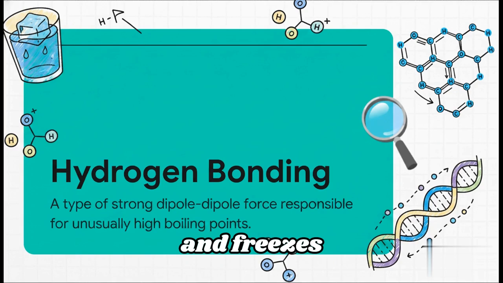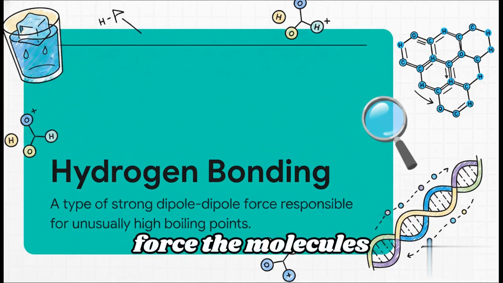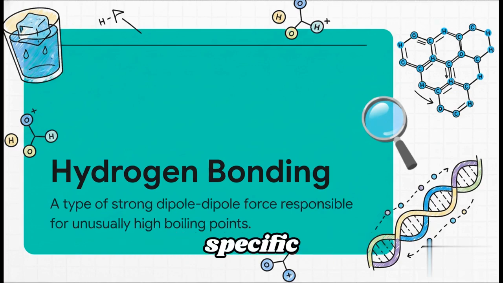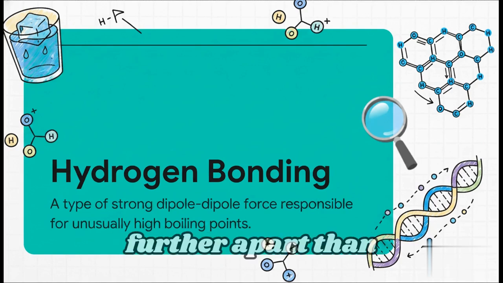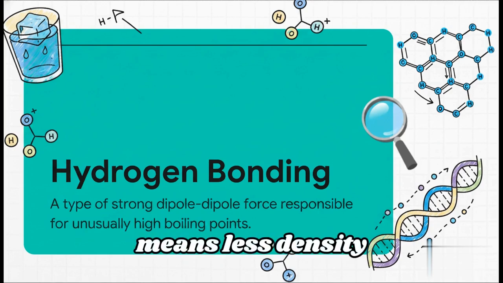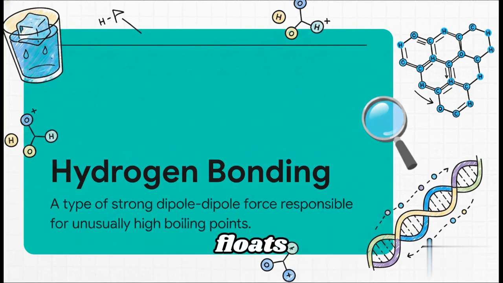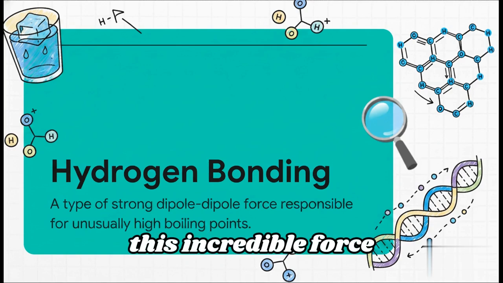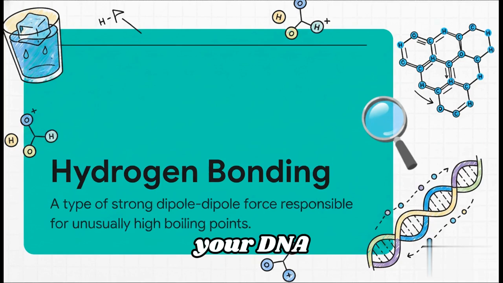As water cools and freezes, these hydrogen bonds force the molecules into a highly specific, open hexagonal grid. It actually pushes the molecules slightly further apart than they are in a liquid state. More space simply means less density, and therefore ice floats. Oh, and fun fact, this incredible force is also exactly what holds the two strands of your DNA double helix